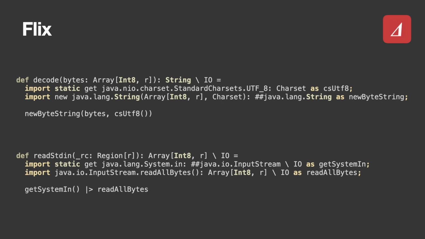Here's an example of Java FFI in Flix. Like Clojure, we can lean on Java's standard library, which makes the language have a lot more potential. The Flix type system seems quite powerful, and it's nice that it maps well in the FFI. You can see an example of using a region as an argument in read standard in, even though it's not actually used. I'm not sure if this was required, but I needed some way to get the type into the return value, as read all bytes writes to the region.